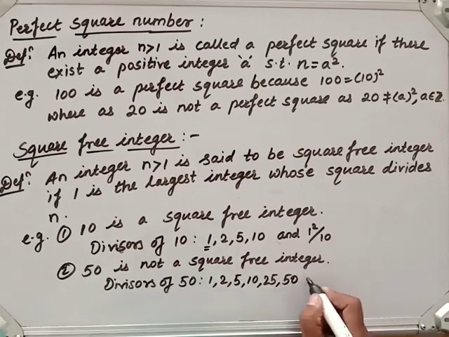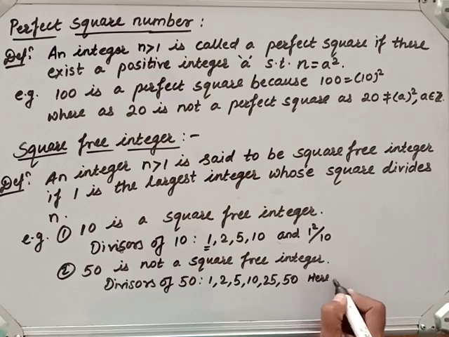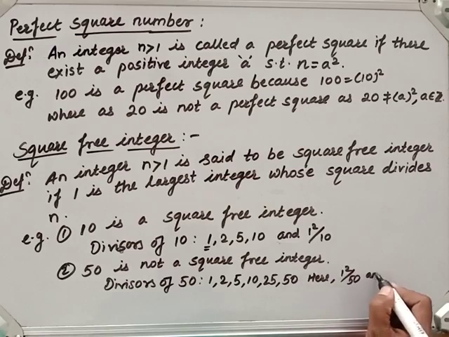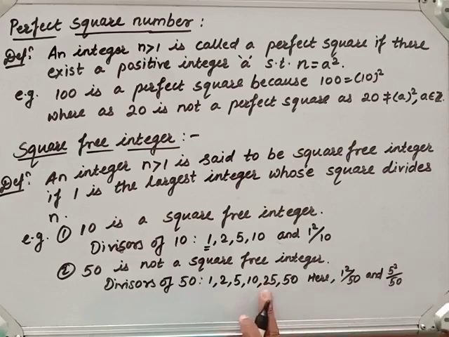Now here, 1 square divides 50 and 5 square, that is 25, also divides 50. 25 is also a perfect square number, 1 is also a perfect square number.